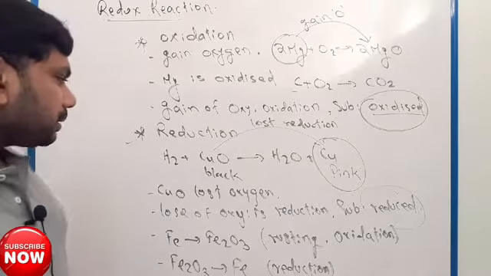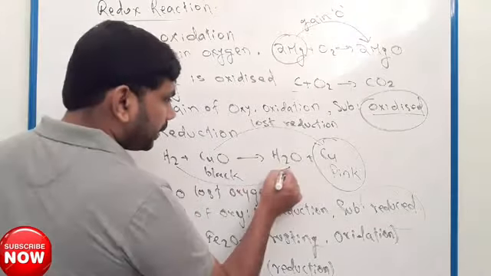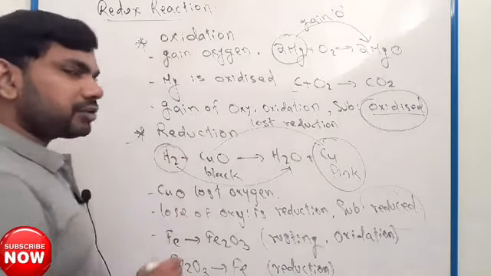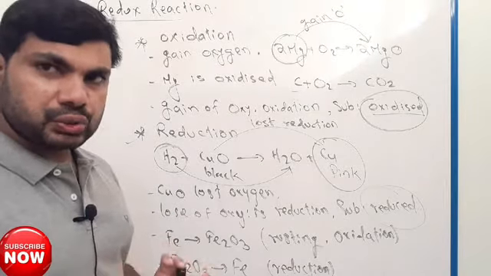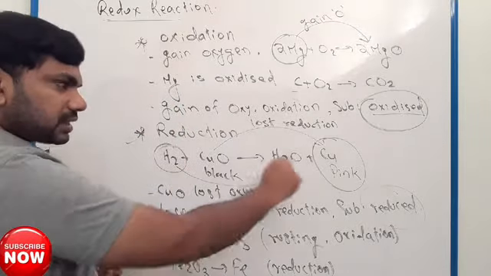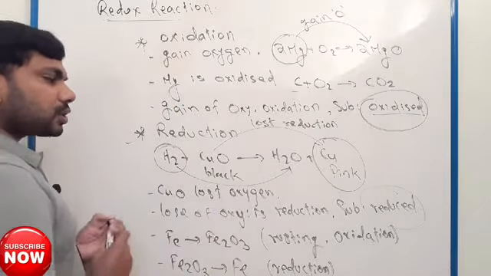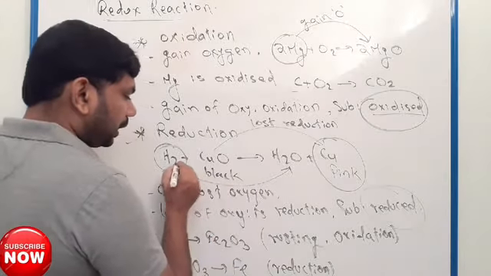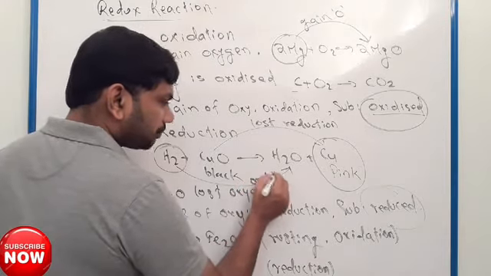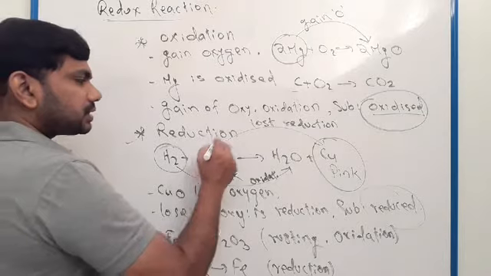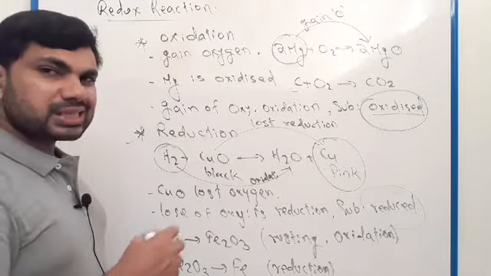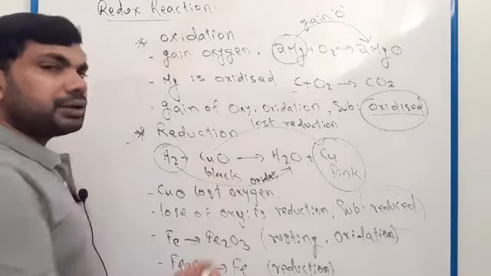Similarly, when you consider this chemical reaction, hydrogen changed to H2O. So what happened to hydrogen? Hydrogen received oxygen. H2 gained oxygen, and gain of oxygen is oxidation. So in this chemical reaction, there is both oxidation and reduction. H2 changing to H2O is oxidation, and copper oxide changing to copper is reduction. You can say H2 is oxidized and copper oxide is reduced.